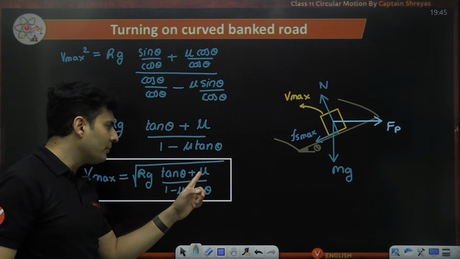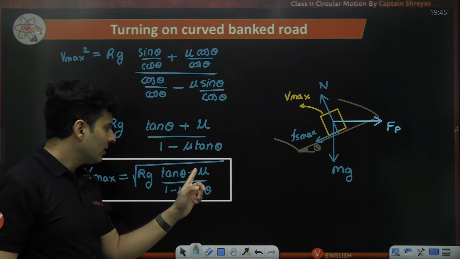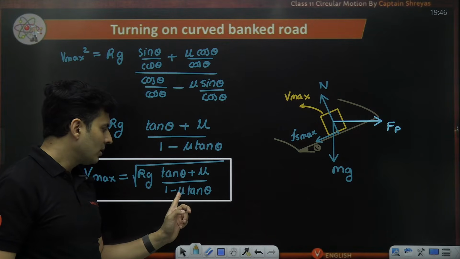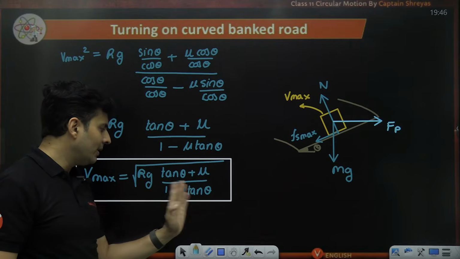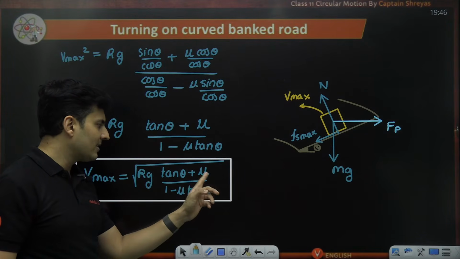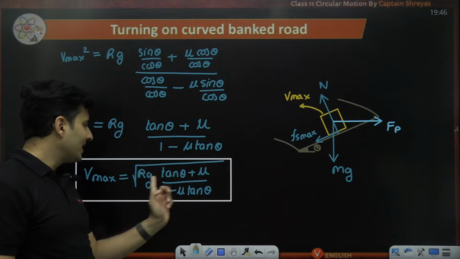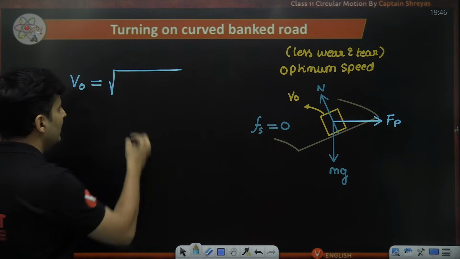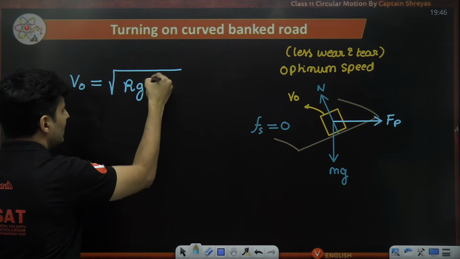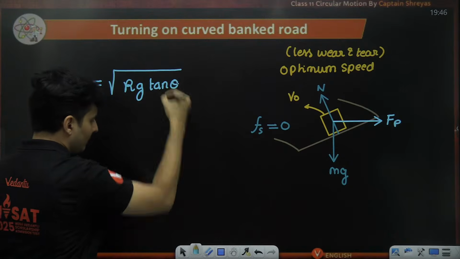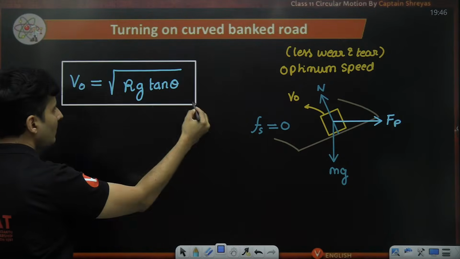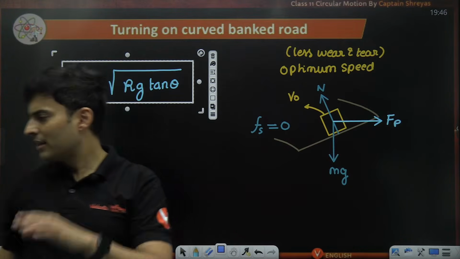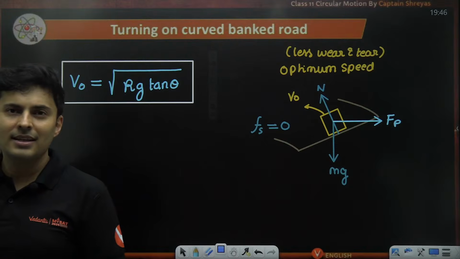So wherever you get mu, make it 0. Mu is 0. 0 into tan is 0. 1 minus 0 is 1, so the denominator, forget it. Tan plus 0 is tan. So it is just Rg tan theta. That's it. So it is root of Rg tan theta. That is the answer, the optimum speed. Very straightforward. Got it, guys?